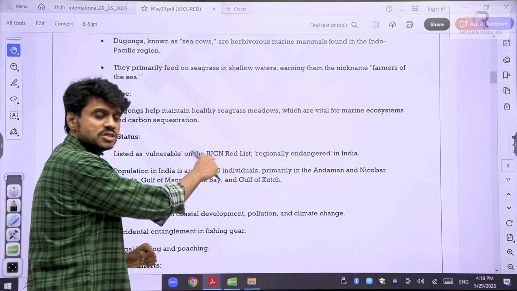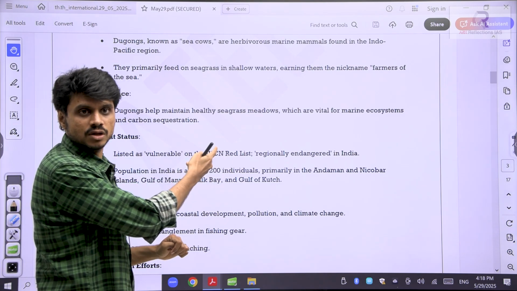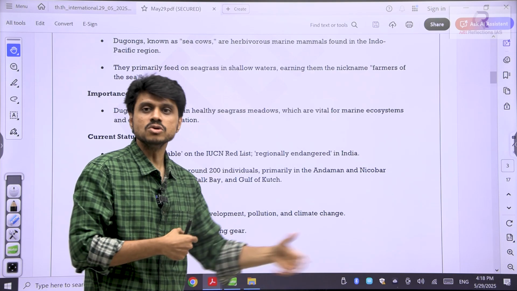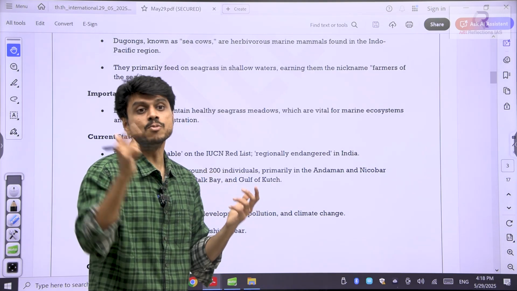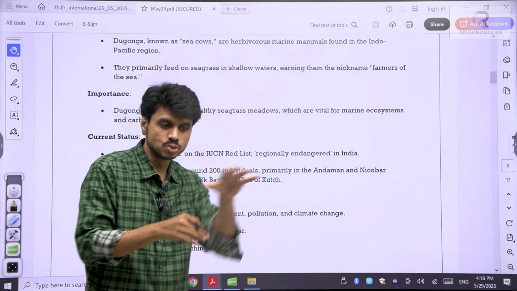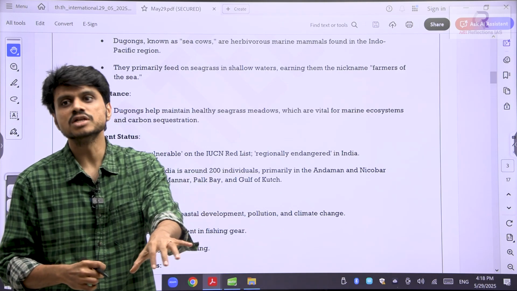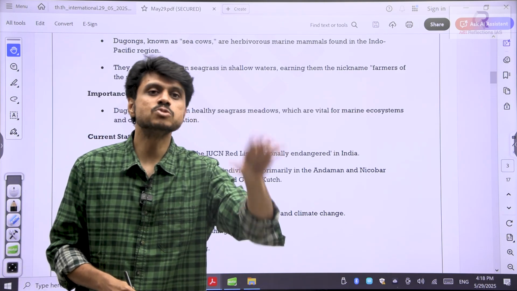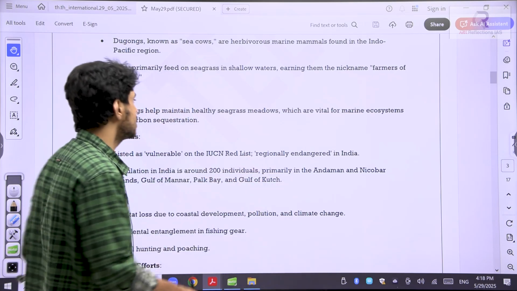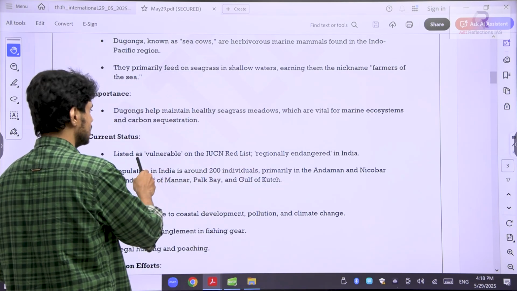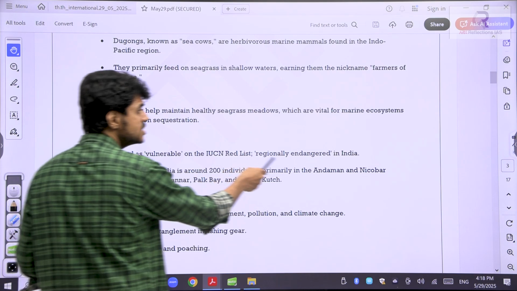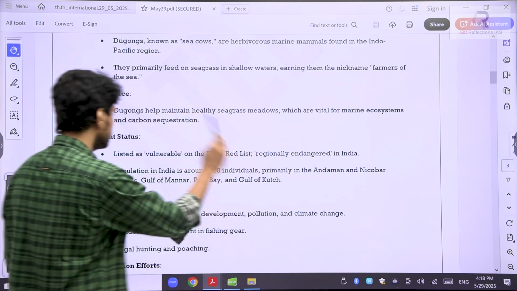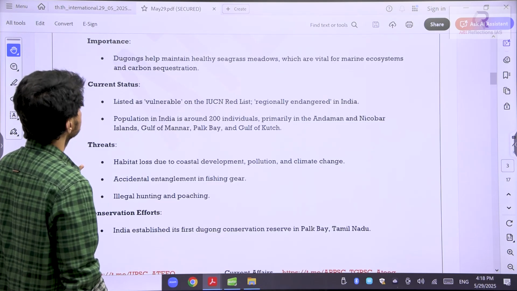So IUCN, I told you, is a civil society, and it releases the status of the Red Book, the status of various animals. It does the survey and finds which animal is struggling and which animal is doing well. So it keeps on releasing the data. According to the data, on the IUCN Red List it is listed as vulnerable, and regionally endangered in India. That is a point that has been mentioned, so you can remember that.